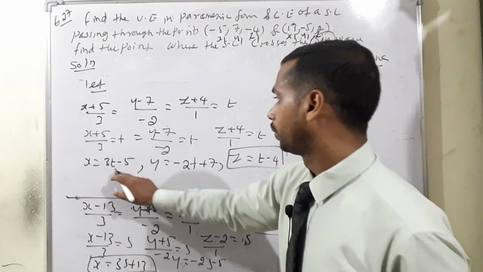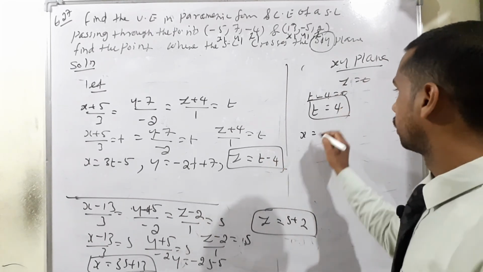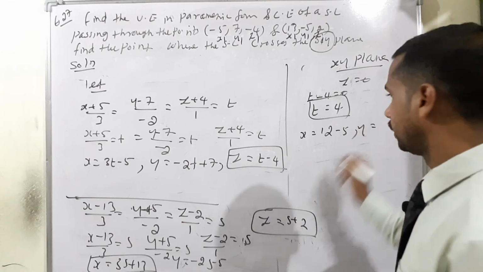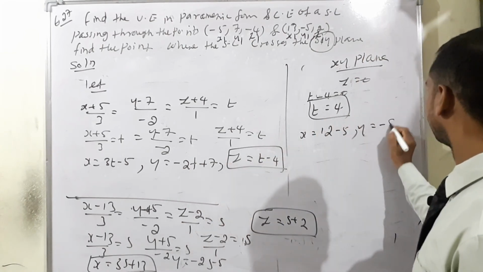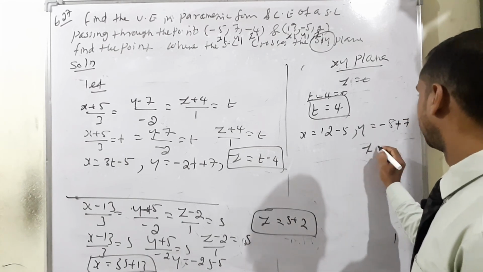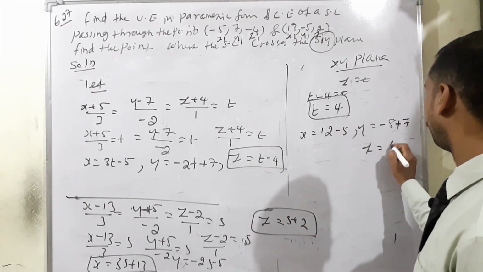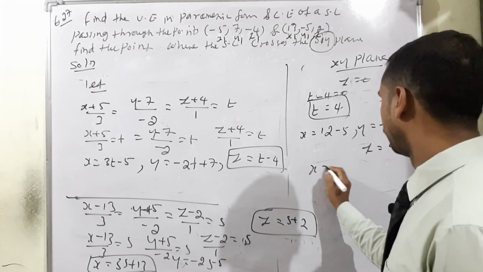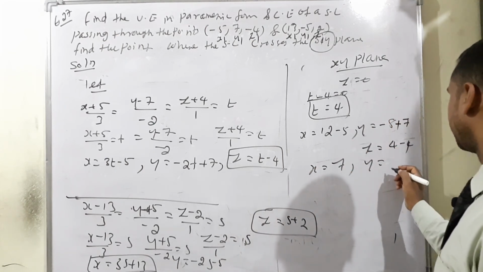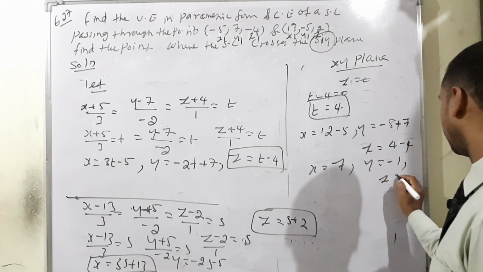With t = 4, first x = 3 into 4, which is 12, minus 5. Next, y = -2 into 4, which is -8, plus 7. Last, z = t - 4 = 4 - 4. Therefore x = 12 - 5 = 7, y = -8 + 7 = -1, z = 0.